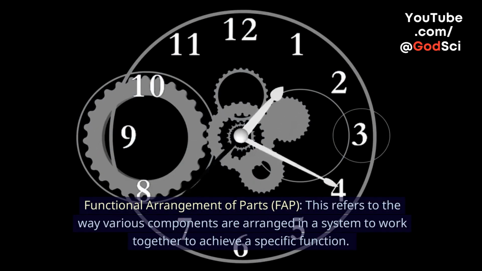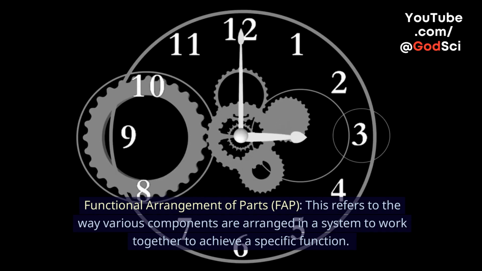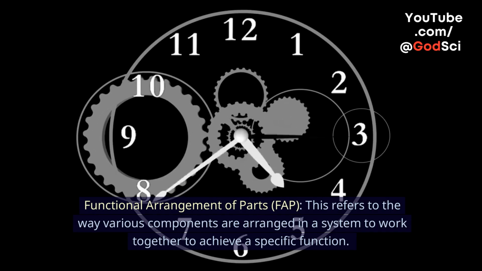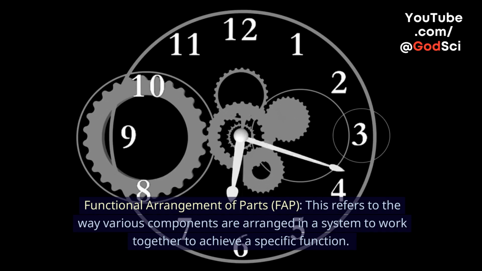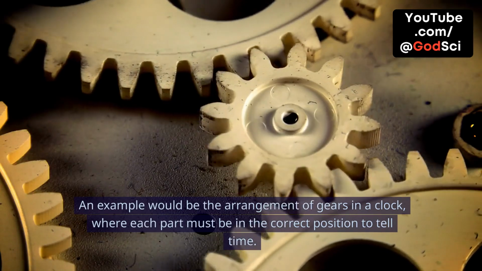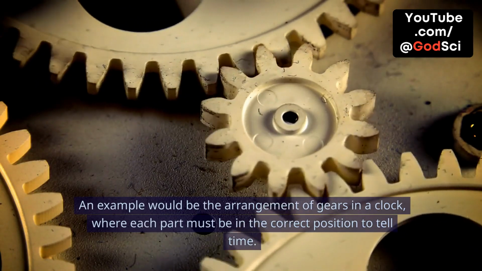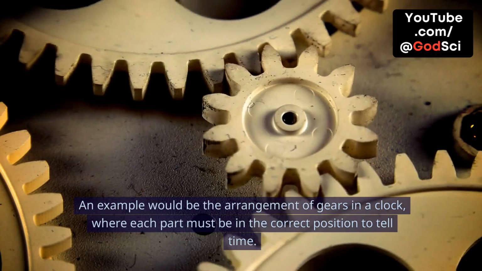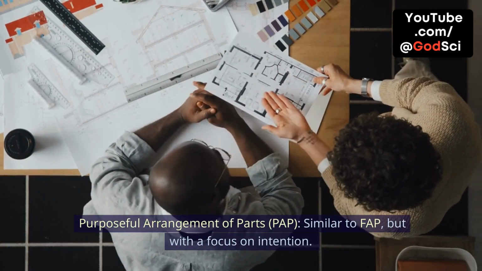Functional arrangement of parts, FAP. This refers to the way various components are arranged in a system to work together to achieve a specific function. An example would be the arrangement of gears in a clock, where each part must be in the correct position to tell time. Purposeful arrangement of parts, PAP.